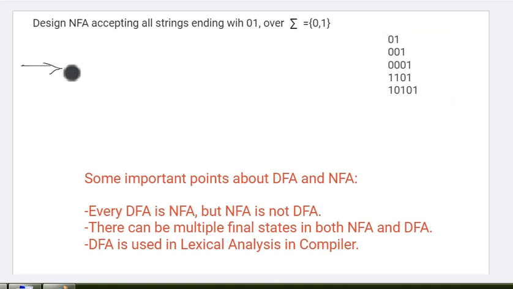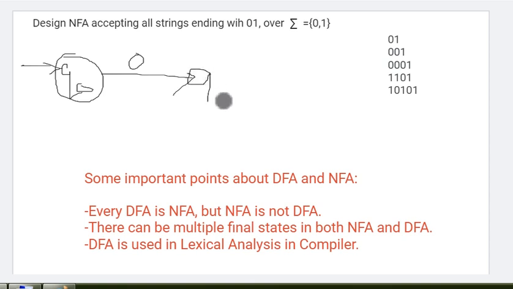Make first the initial state q0. From q0, when 0 is coming, it can move to the q1 state. From q1, if 1 is coming, it can move to another state and the machine can halt.